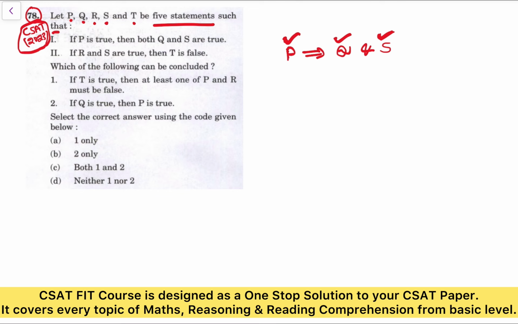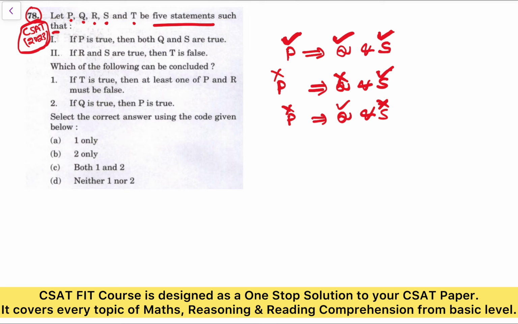Suppose Q is false and S is true, then P cannot be true. So P is wrong. P is incorrect when Q is wrong and S is right, and when Q is right and S is wrong, then also P would be false. For P to be true, if P is true, then Q and S both must be true.